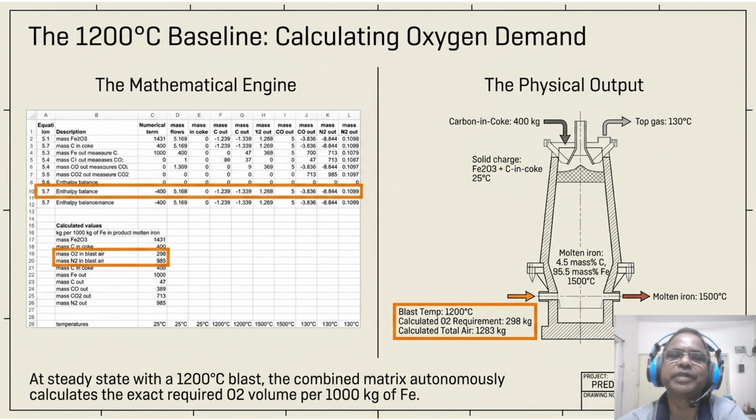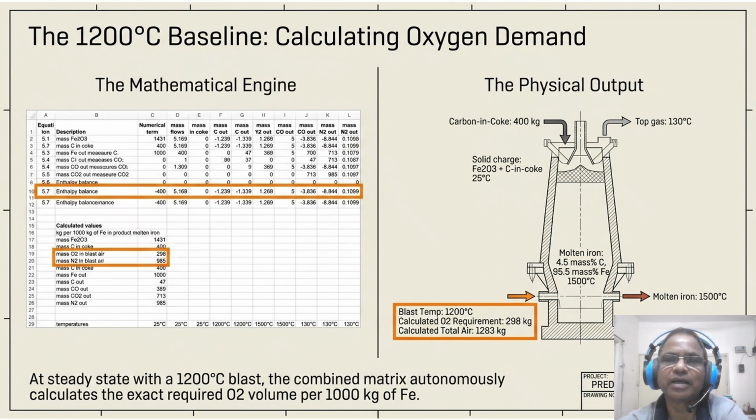Now the matrix predicts exactly 298 kg of oxygen and 1283 kg of air. So if your blowers are not hitting this specific mass flow number, your thermal state is drifting. So this engine provides the precise benchmark needed to begin testing the furnace predictive limits.